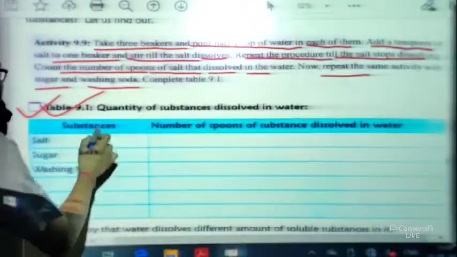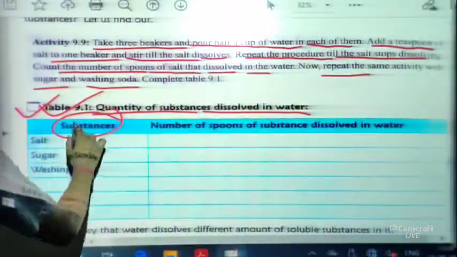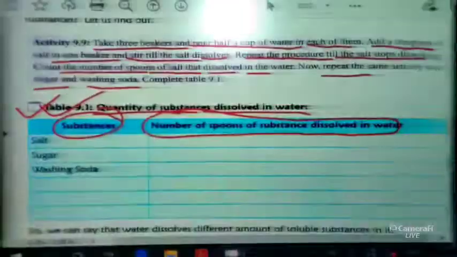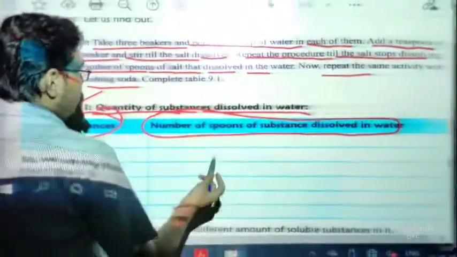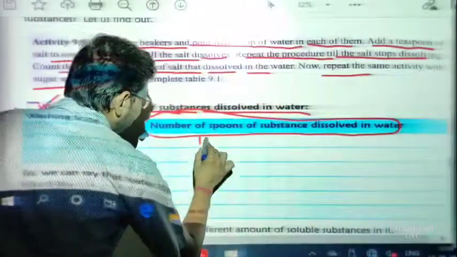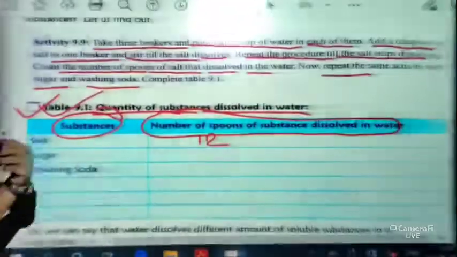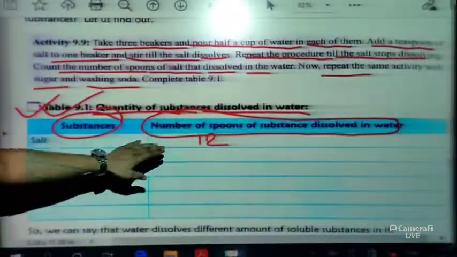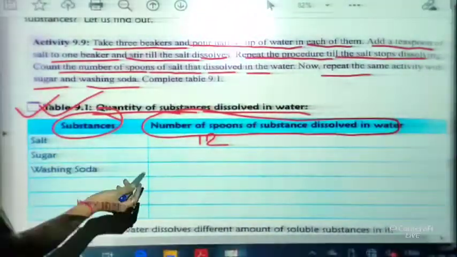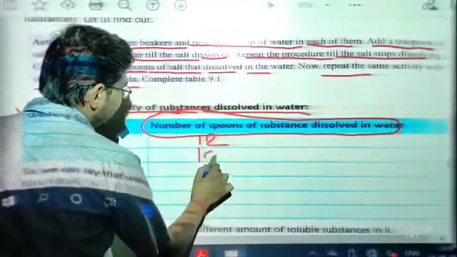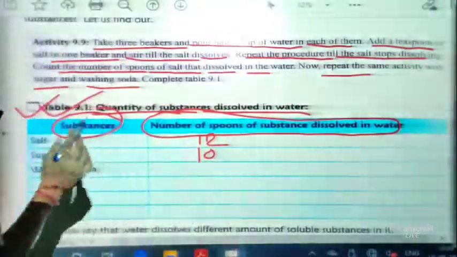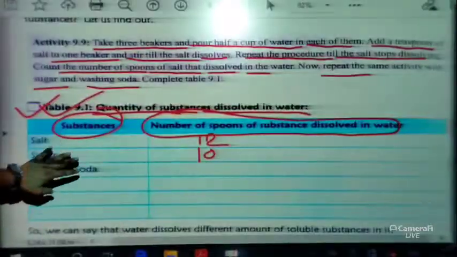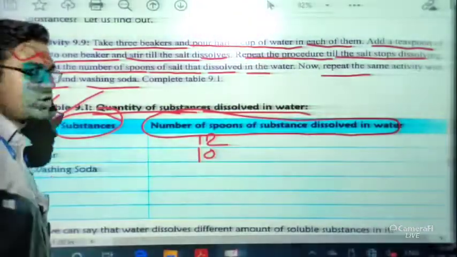What does the table say? This table says the quantity of substances that dissolve in water. Substances are there, and the number of spoons of substances. For salt, if we take one glass of water and add 12 teaspoons of salt, after 12 it will not dissolve. So you will write 12 here. For sugar, you will count the number. If it gets 10, write 10. If it gets 6, write 6. And for washing soda, you have to complete the table on your own.